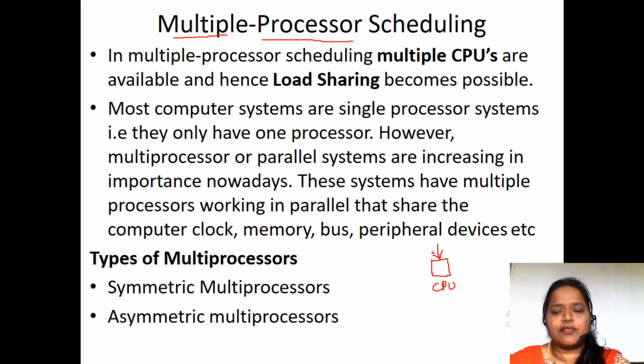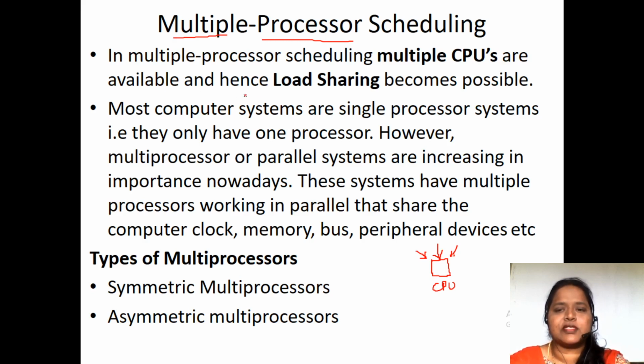So if you are going to perform many operations in parallel, it won't be possible in single processor systems. That's the reason why we have gone for multi-processor systems.